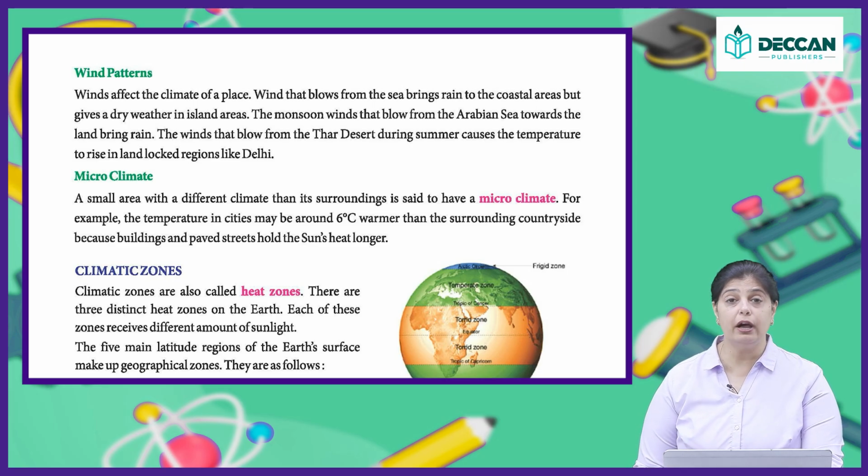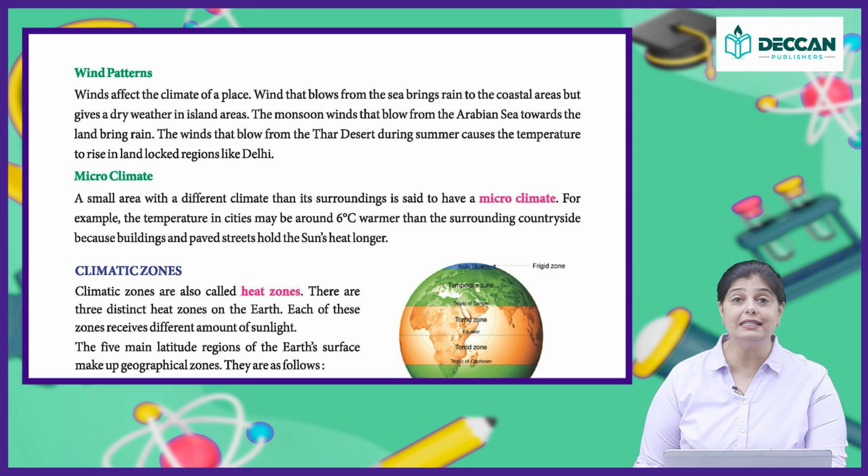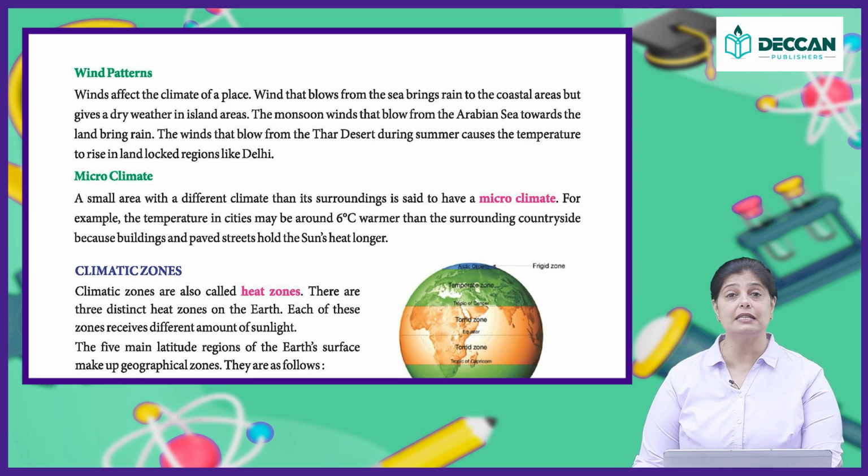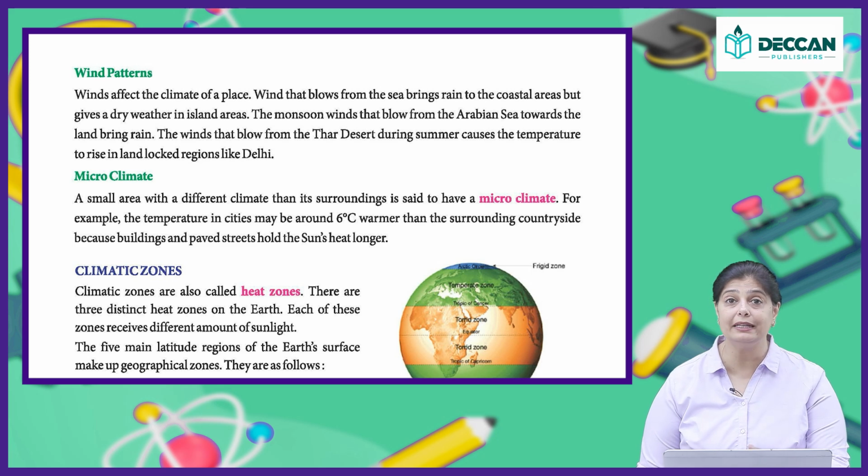In the countryside you have more trees and water bodies. However, in cities you have lots of buildings and paved streets, because of which the climate gets warmer as compared to the countryside, as compared to the villages.